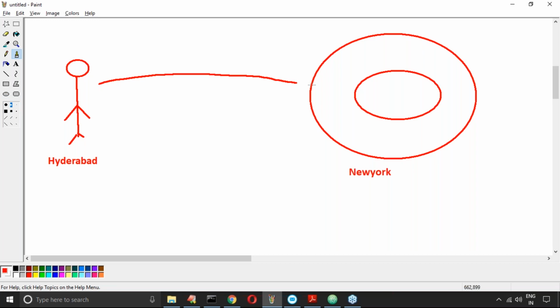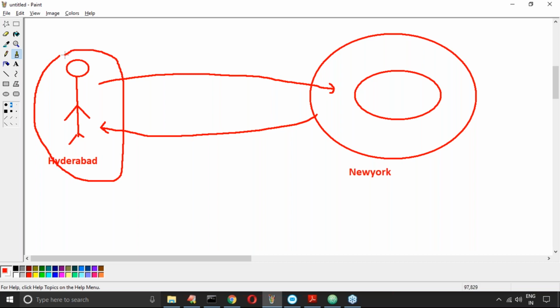If I send the request, I get the response. Whatever request the end user sends, that request should be understandable by the server.